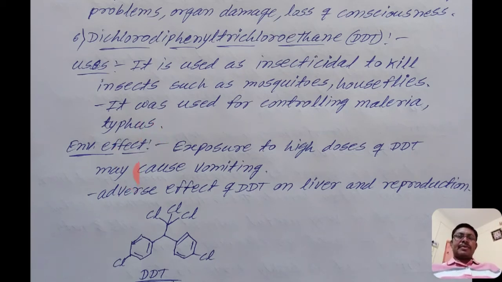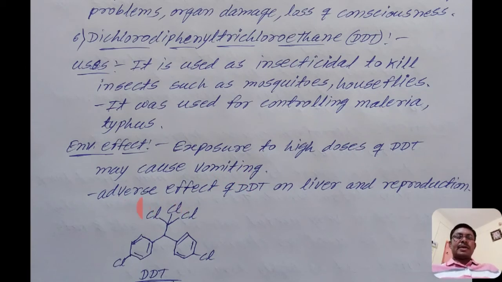The side effects of DDT: exposure to high doses of DDT may cause vomiting. If there is a high dose on the surface of the earth near human beings, it causes vomiting.